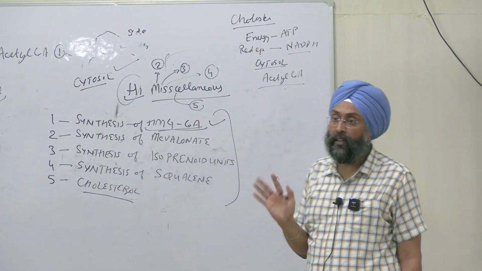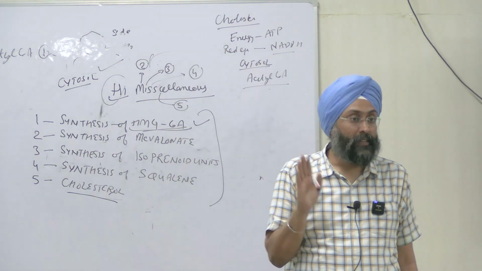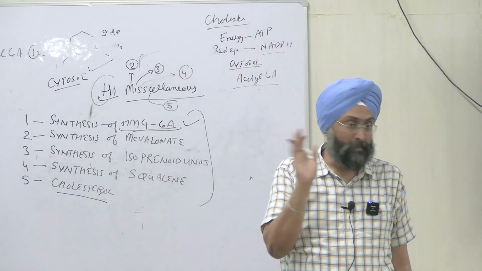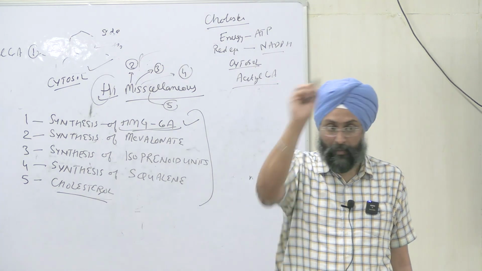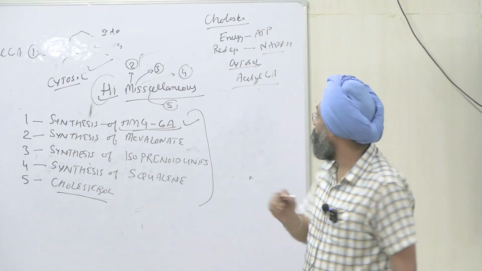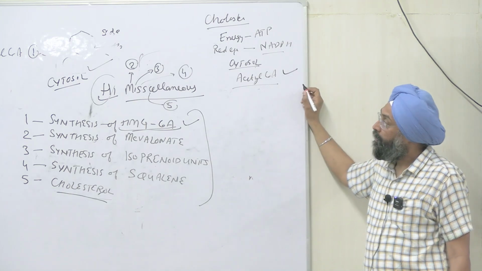It is a big ring, isn't it? The cyclopentanoperhydrophenanthrene nucleus. Three 6-membered rings and one 5-membered ring are there, right? And it contains carbon atoms. The carbon atoms are derived from this acetyl CoA, right?